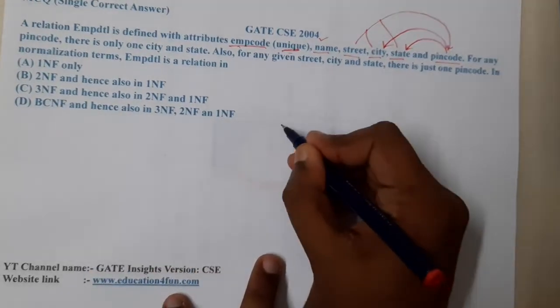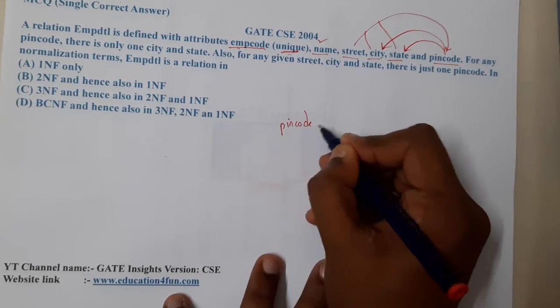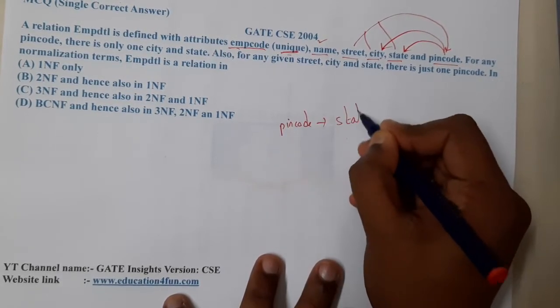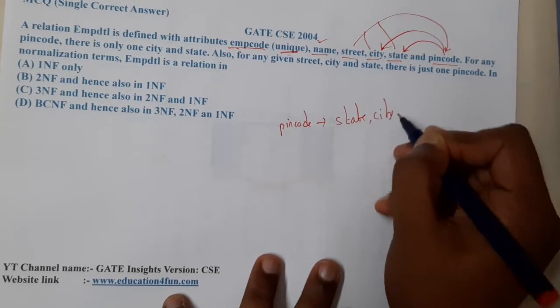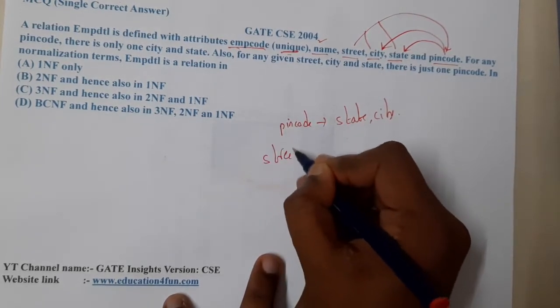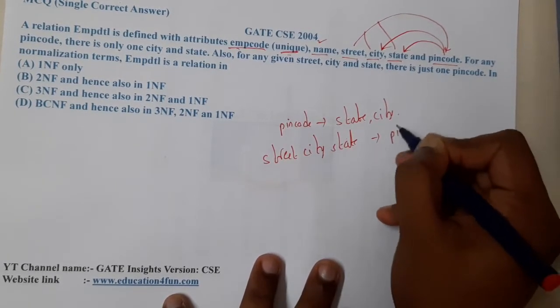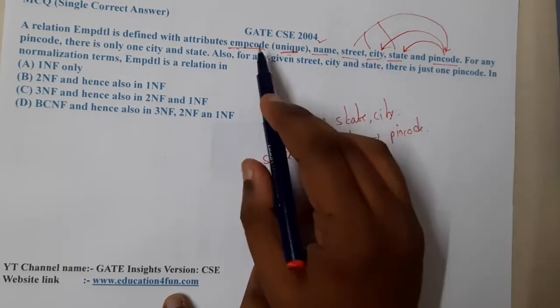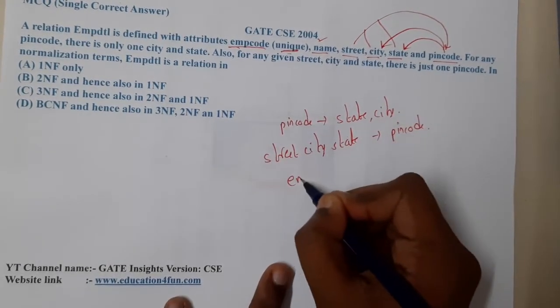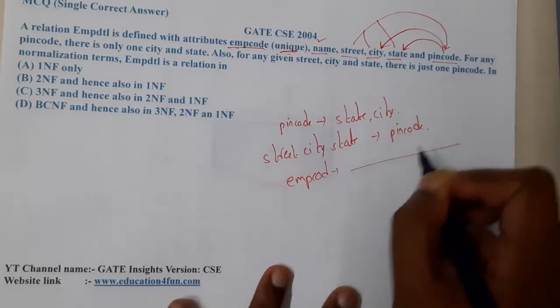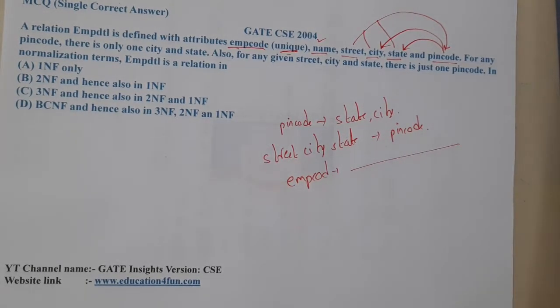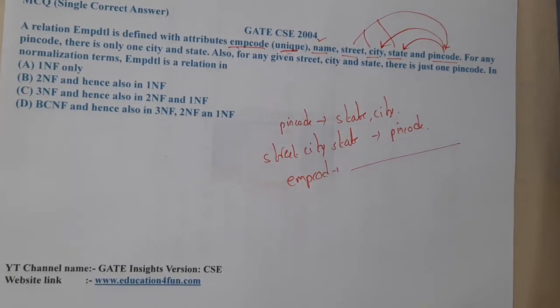If a pin code is given, using the pin code we can say the state name and the city. And if a street name, city and state are given, using these three things we can find the pin code. They clearly told that the employee code is unique, so indirectly from employee code we can find everything. So we can say that this could be the most potential primary key, right?